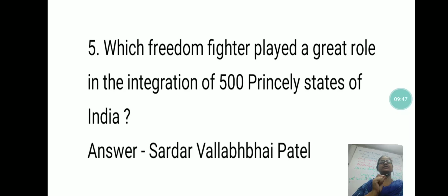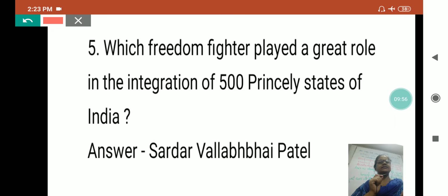Which freedom fighter played a great role in the integration of 500 princely states of India? That leader was Sardar Vallabhbhai Patel. These people are our freedom fighters, my dear, who fought in the war of independence for our country, and they fought in different ways, by uniting someone, by encouraging someone.